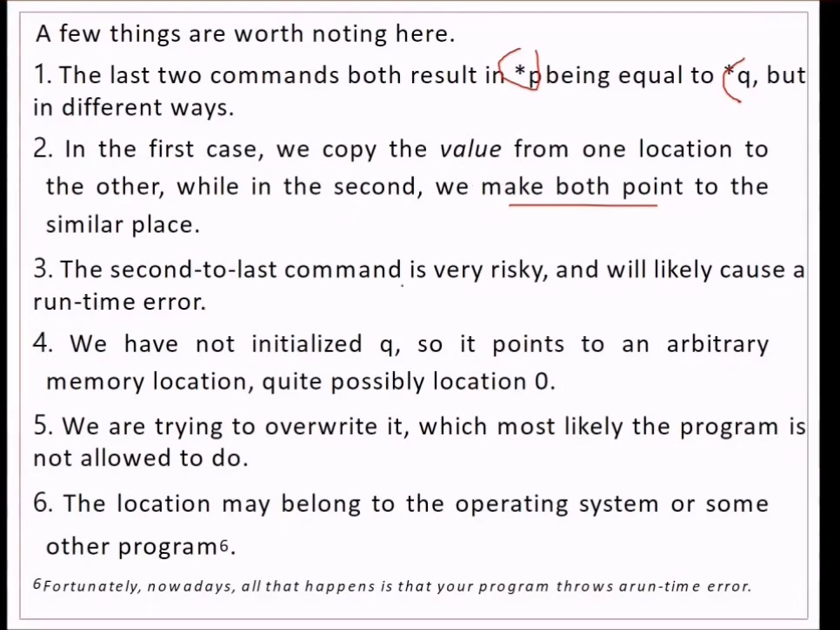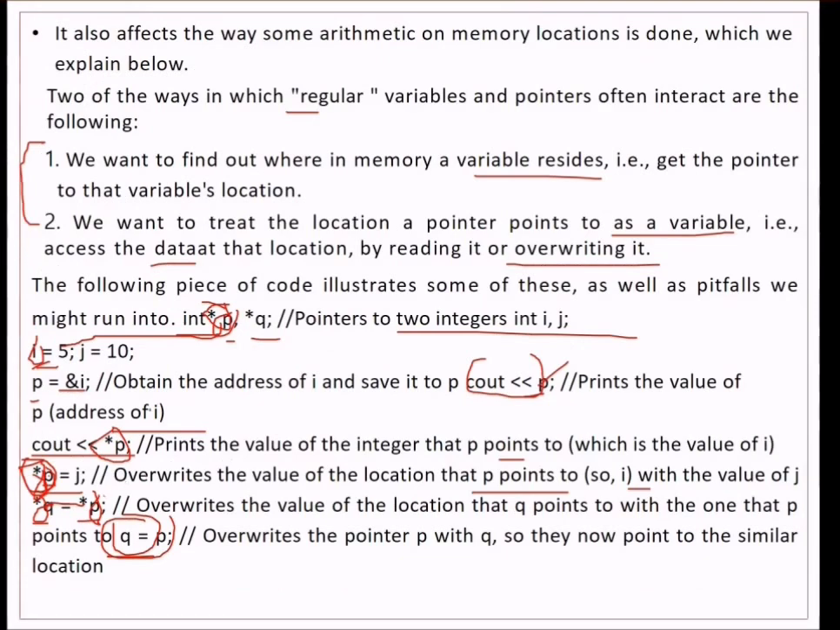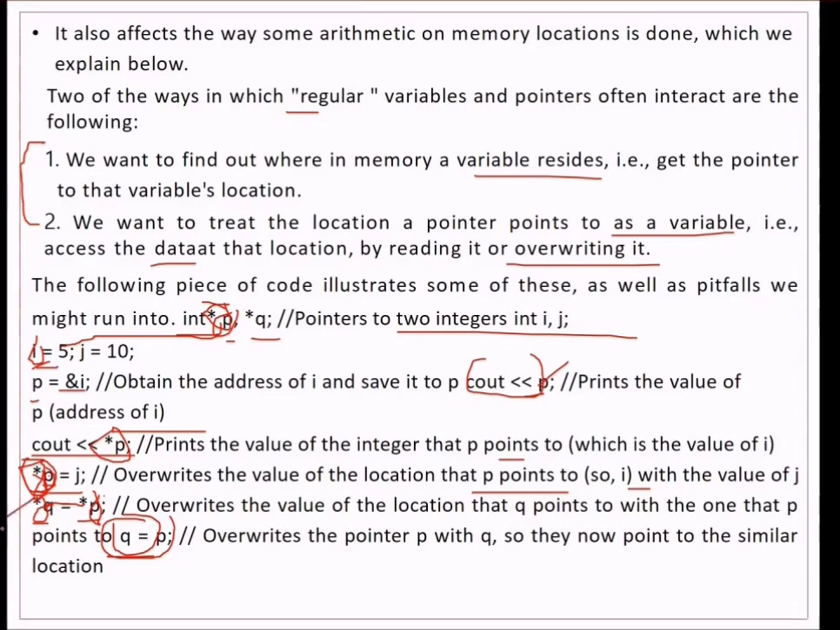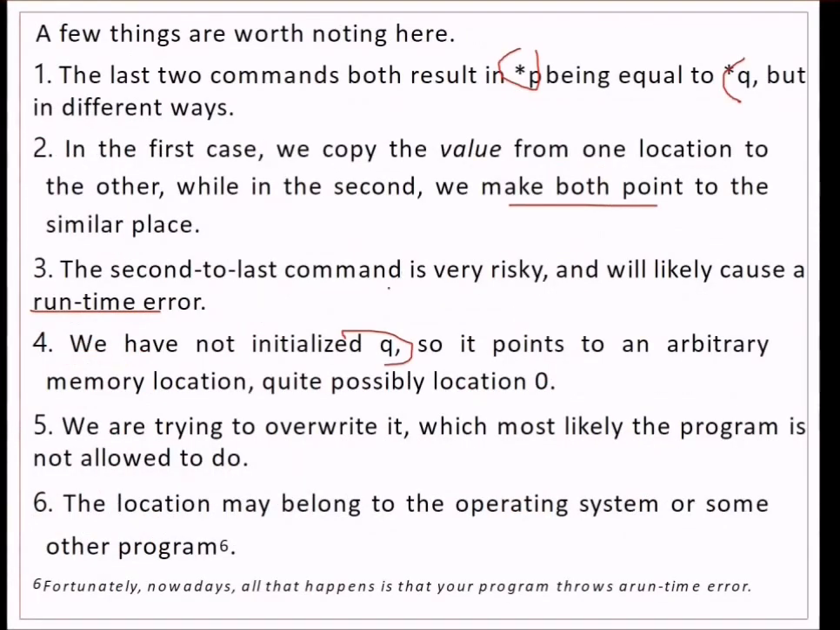And the second to last command is quite risky and will likely cause a runtime error. Why? Because we have not initialized Q yet, so it points to an arbitrary memory location, or possibly 0. We are using star Q, so it will be pointing to some value, but star Q was never initialized to any J. See, only P was initialized. Where was Q? Q was not initialized. Now it may point to any arbitrary location, and we will land up in some kind of problem.